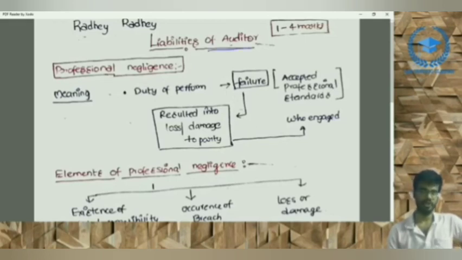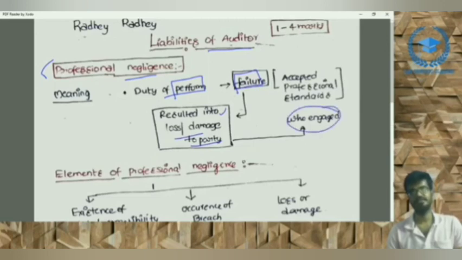Before going to the topic, we will discuss one definition, that is professional negligence. When is a person said to be professionally negligent? A person has a duty to perform, and that duty is not performed, and it also results in loss or damage to the other party who engaged this professional. Then such a person is said to be professionally negligent.